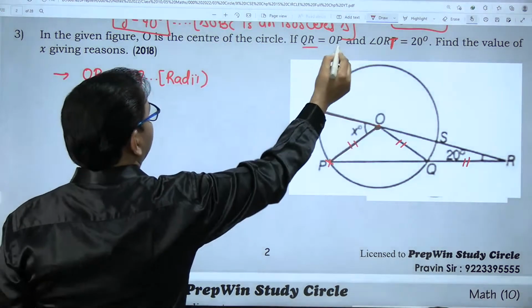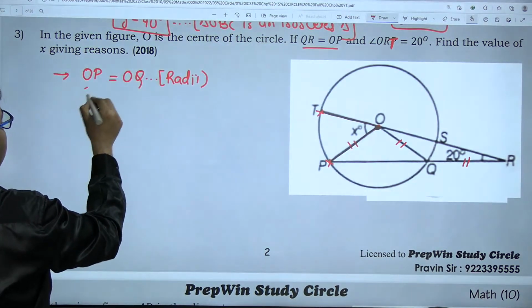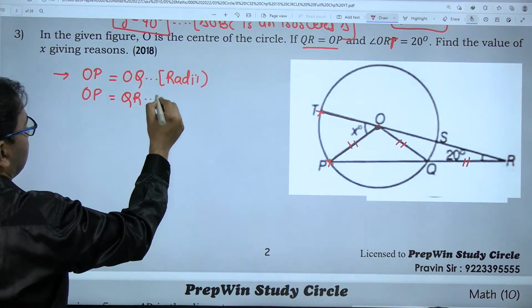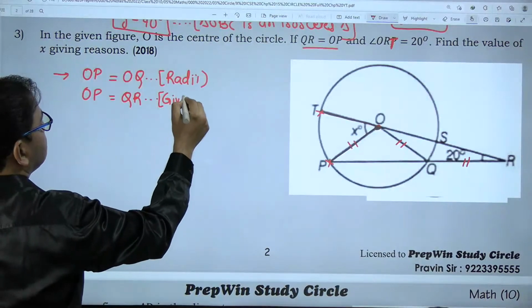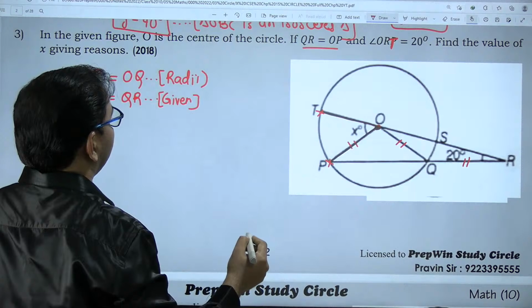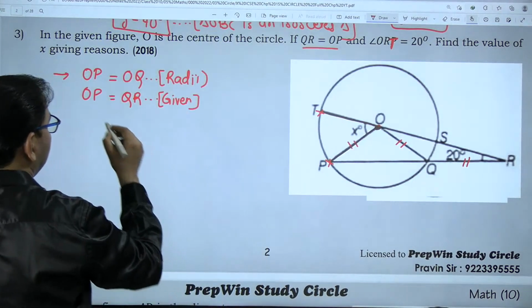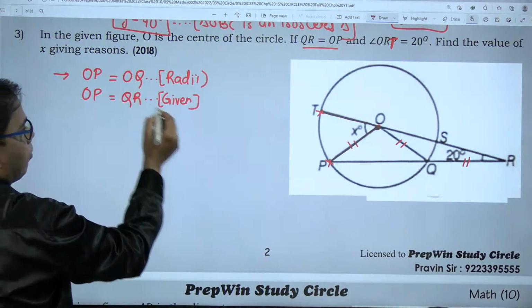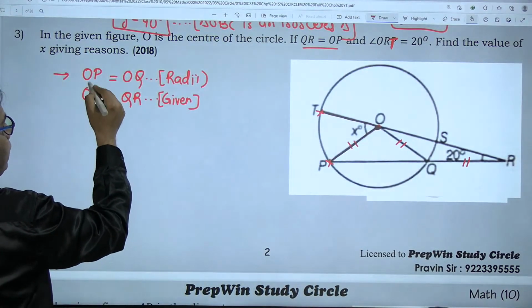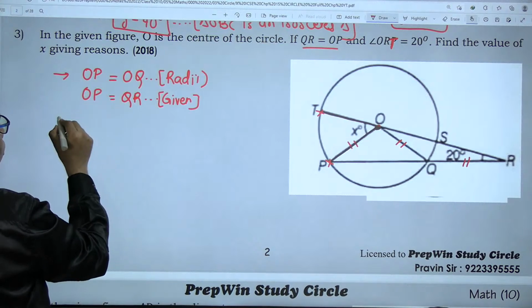Then I'll use this given information that OP is also equal to QR. This information is given to me in the question. So what I see, both the segments OQ and QR are equal to OP.